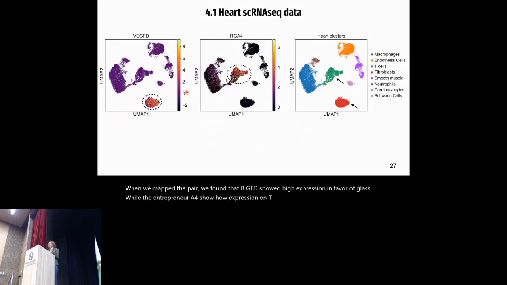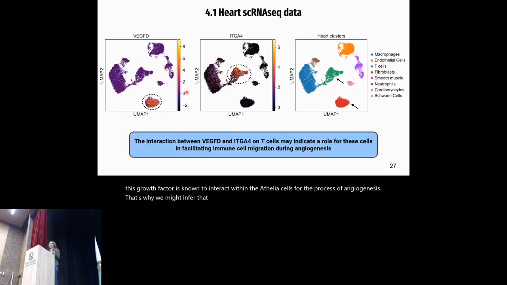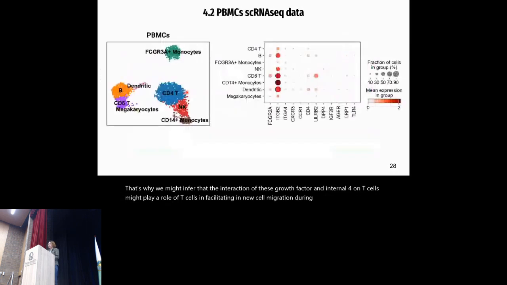This was a bit unexpected since this growth factor is known to interact with endothelial cells for the process of angiogenesis. That's why we might infer that the interaction of this growth factor and integrin alpha-4 on T cells might play a role in facilitating immune cell migration during angiogenesis.